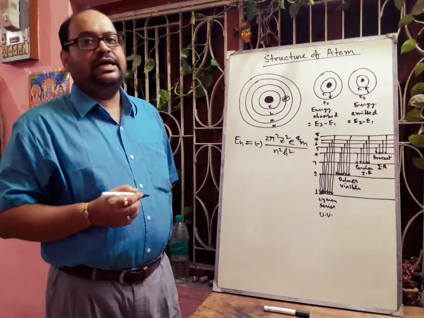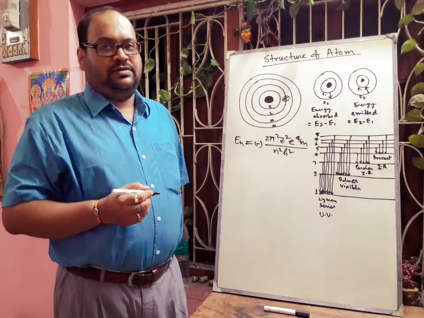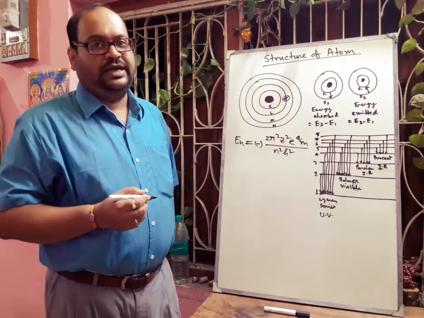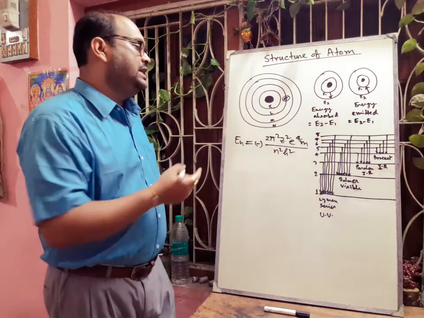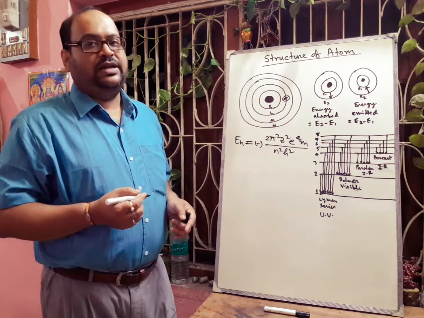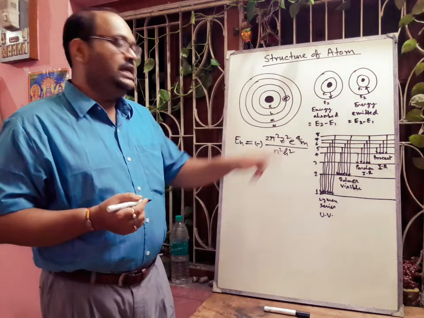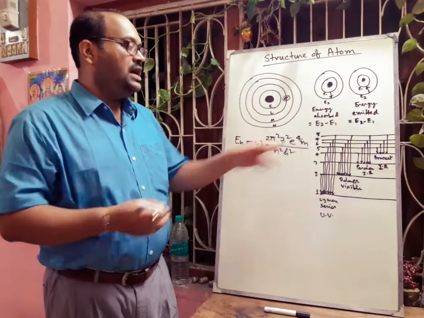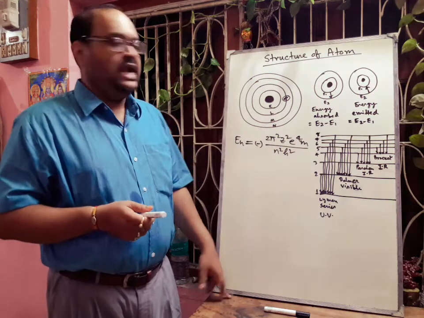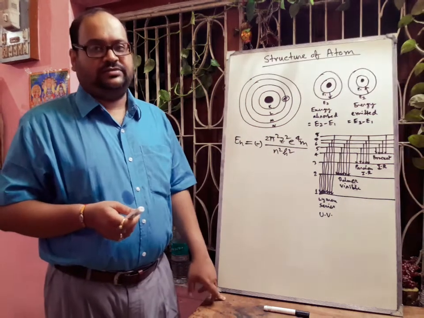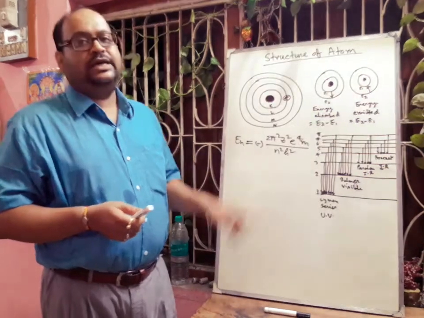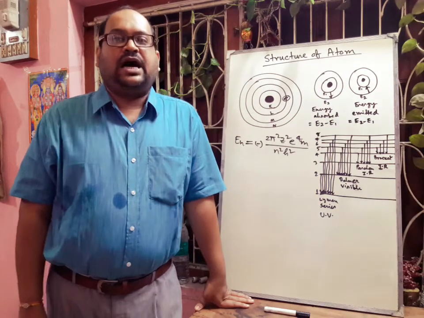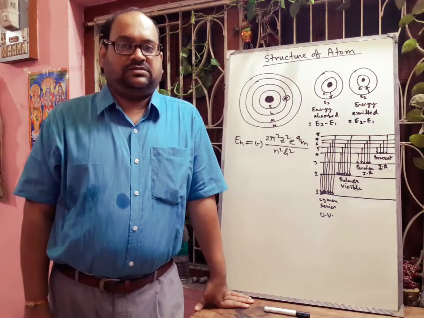Okay, this is the energy associated with a particular orbit, the nth orbit. What is Z? Z is the atomic number. What is e? e is the charge of electron. What is m? m is the mass of the electron, h is the Planck constant, and n is the number of the orbit.